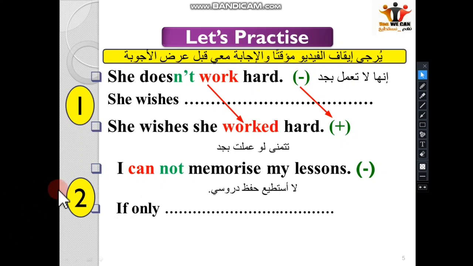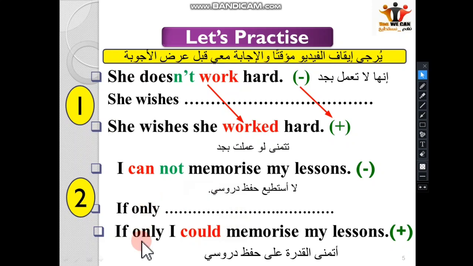If only, the past of can is, right? Could, very good. We say if only I could, what? Do we keep not? No, very good. So if only I could memorize my lessons.